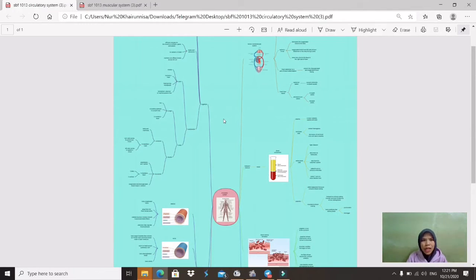So, I chose circulatory system and muscular system for this assignment. So, this is my mind map. I used the app My Mind.